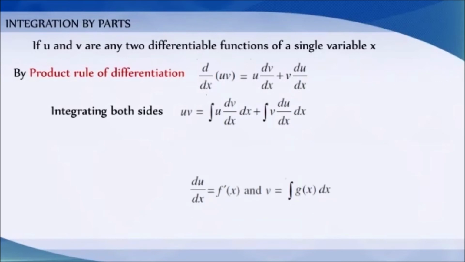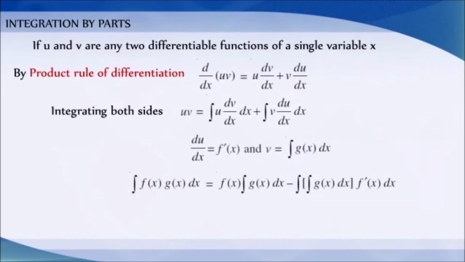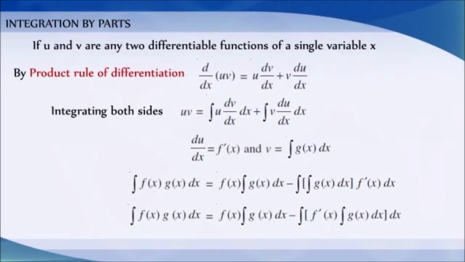Therefore, ∫f(x)g(x) dx = f(x) ∫g(x) dx − ∫[∫g(x) dx] f'(x) dx. That is, ∫f(x)g(x) dx = f(x) ∫g(x) dx − ∫[f'(x) ∫g(x) dx] dx.